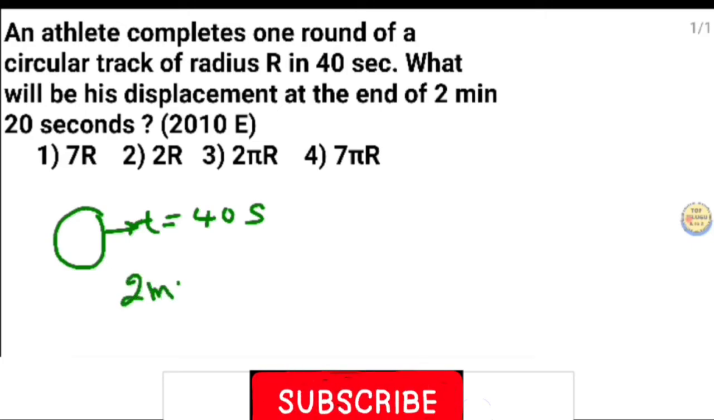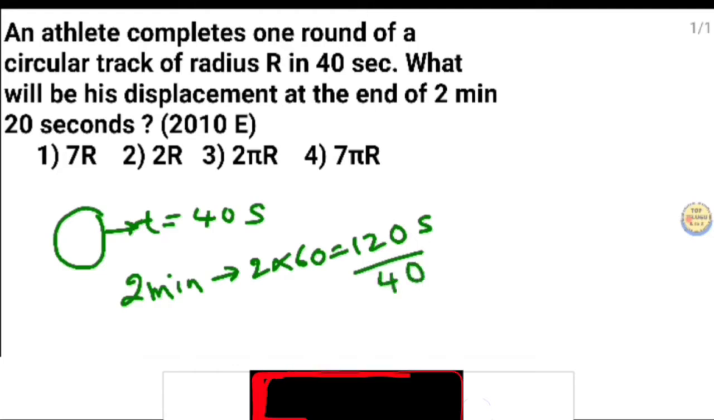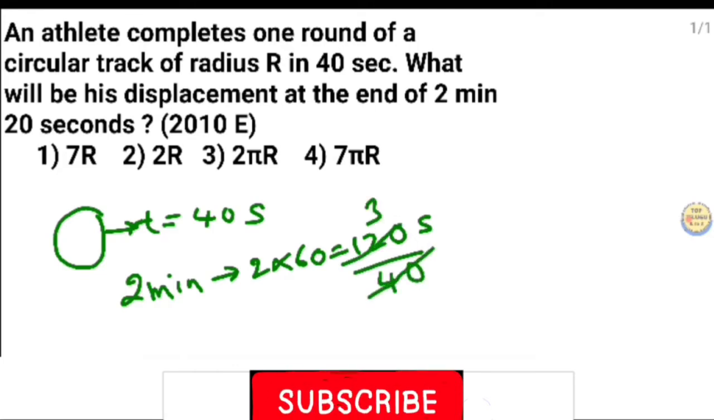So 2 minutes means 2 into 60, 120 seconds. For completion of one rotation, the time taken is 40 seconds. Therefore 2 minutes means 3 complete rotations. For 2 minutes, 3 complete rotations, and the extra is the remaining 20 seconds.